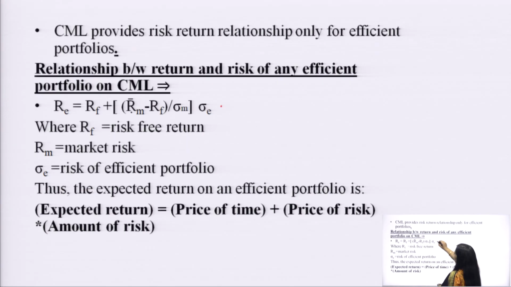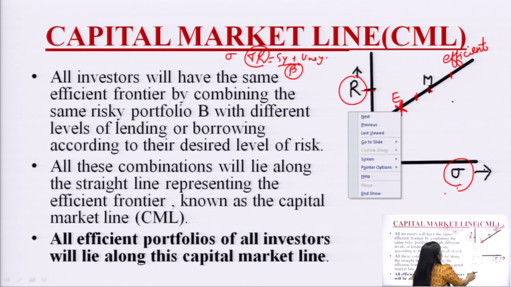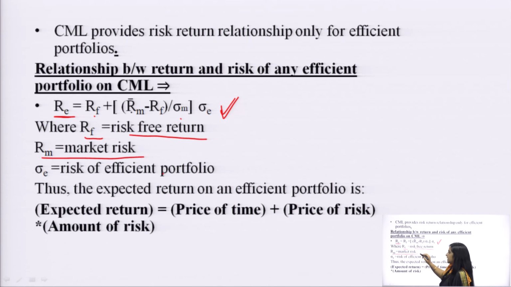and it can be indicated in the form of an equation. So, this is the return of the efficient portfolio. If we see on this chart, and want to find out the return of a portfolio formed on this line, E, we can calculate it by the formula RE is equal to RF plus (RM minus RF) divided by sigma M, multiplied by sigma E. Now, what do these symbols mean? RF is the risk free rate of return, RM is the return on the market index or market portfolio.